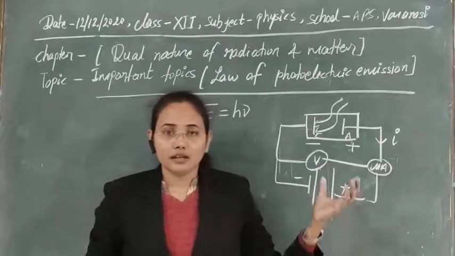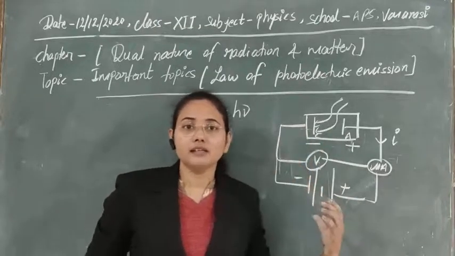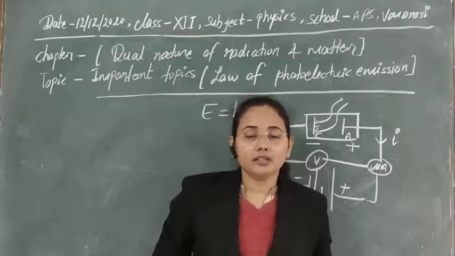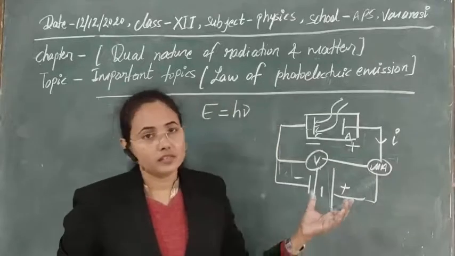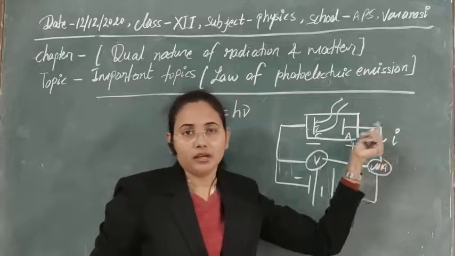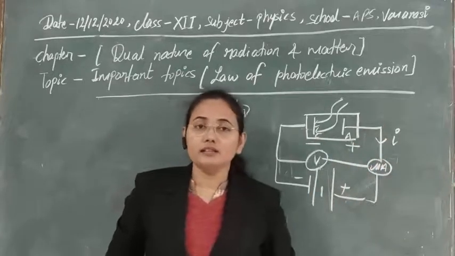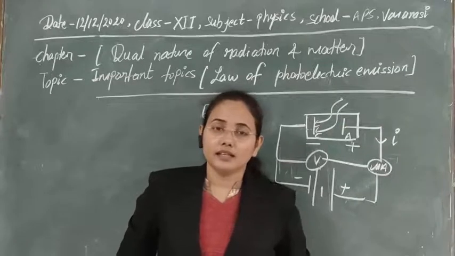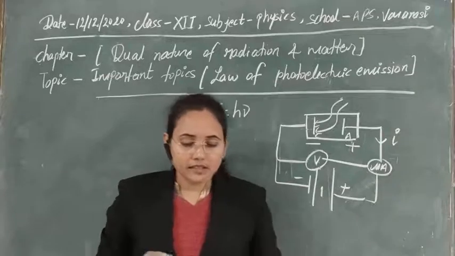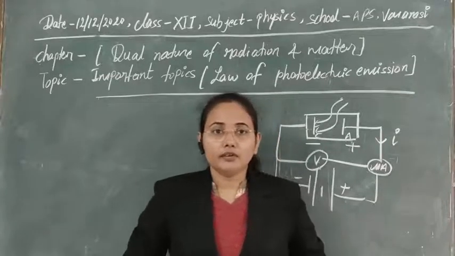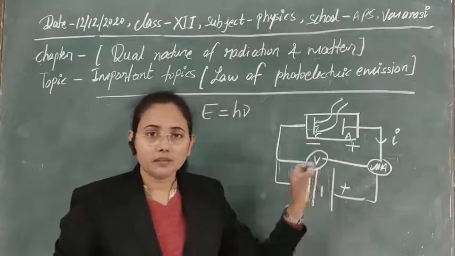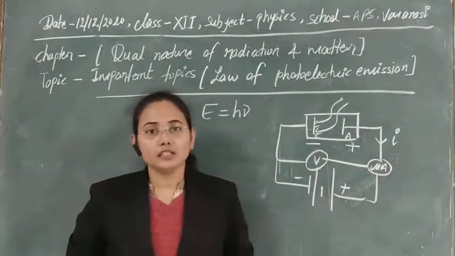If we use less frequency, meaning less energy electromagnetic wave, and it is not sufficient, no electrons will be emitted and the current will be zero. Again, if we use sufficient frequency and energy, then electrons can be emitted. Here the number of emitted photoelectrons is not changing due to frequency, but the energy is changing due to frequency.